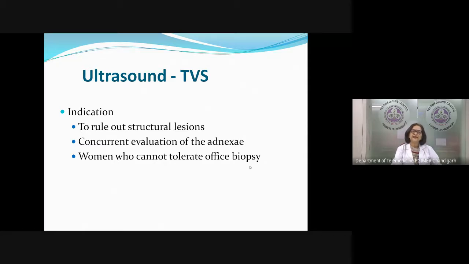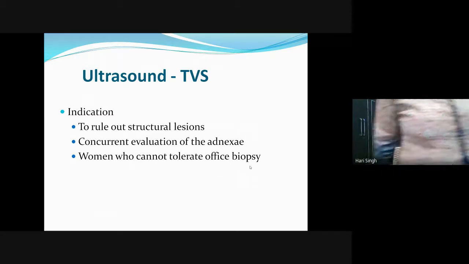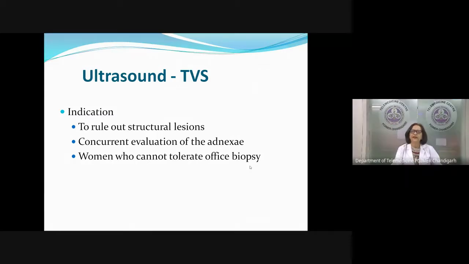The other advantage is that we can even evaluate the adnexa concurrently. And especially if a woman cannot tolerate the office biopsy, ultrasound gives a lot of information before we take her up for any other procedure. Now, if the ultrasound is available and it is not very expensive, this can be used as the first line modality in a patient who comes with abnormal bleeding, and then we decide about endometrial biopsy. But in case you are working in a setup where an ultrasound is not easily available or it's expensive for the patient, then we can straight away go for an endometrial biopsy if we have decided that this is an abnormal bleeding and the patient has an indication for endometrial sampling.